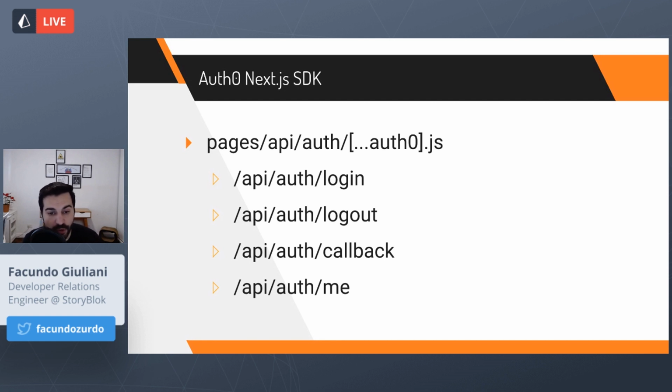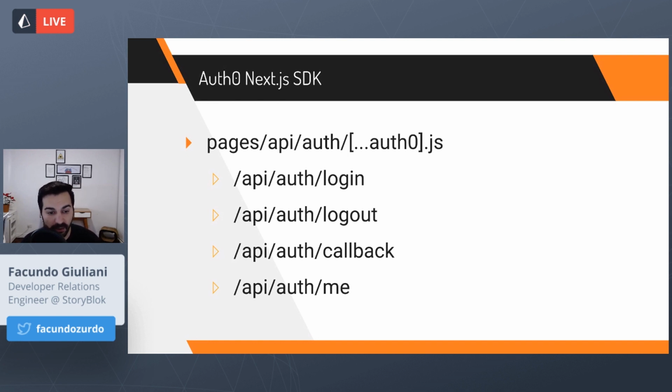SDK will auto-generate all the logic that we need to handle the authentication of our web application, because we will start to support these 4 routes that we can use, and we won't have to program anything for them. API auth login will be used to log in a user, and that will display the login box to insert the user and the password. API auth logout will log out the user from our web application.